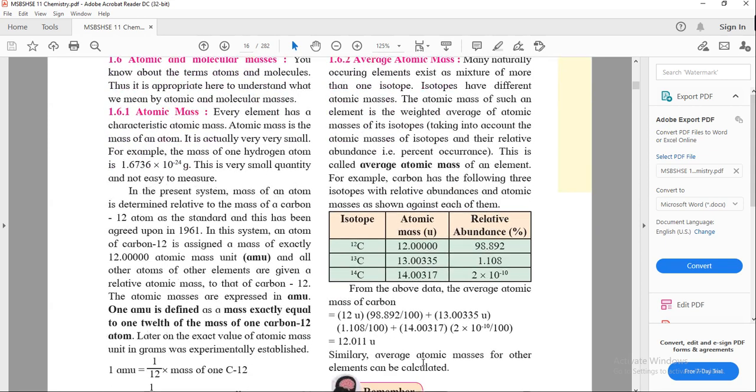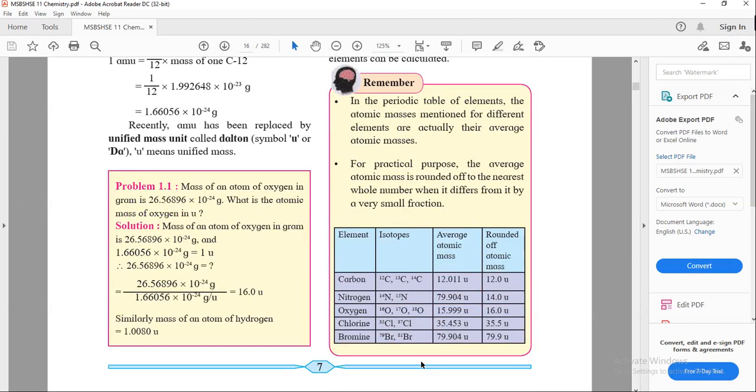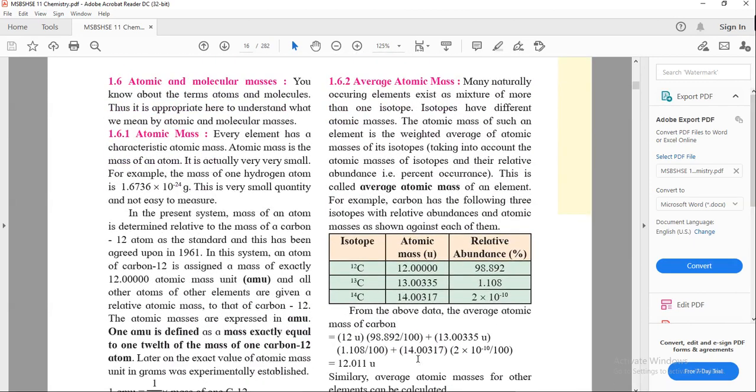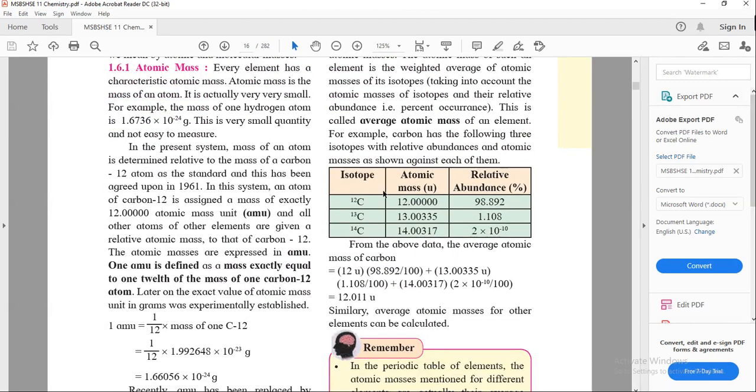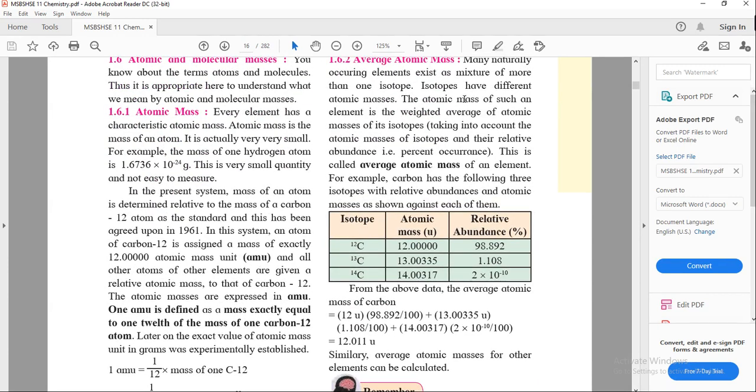Now the average atomic masses. What is average atomic mass? See, in this table there are three isotopes. What are isotopes? Isotopes have the same atomic number but different atomic masses. This is carbon-12, this is 13, 14.